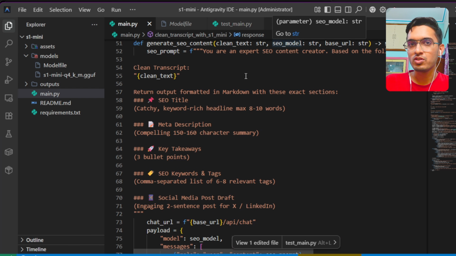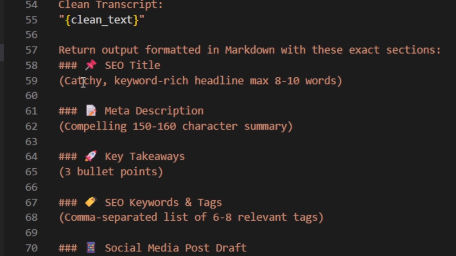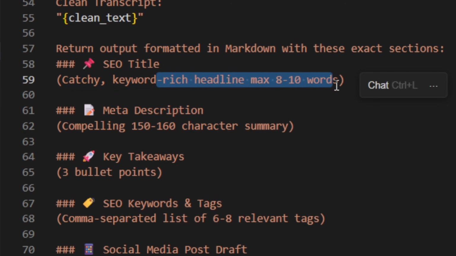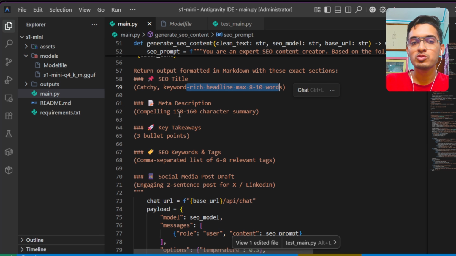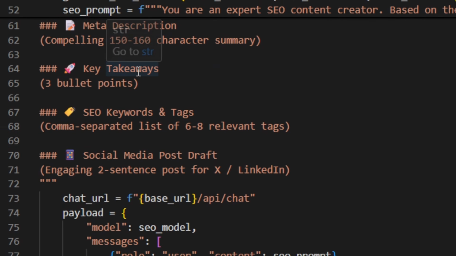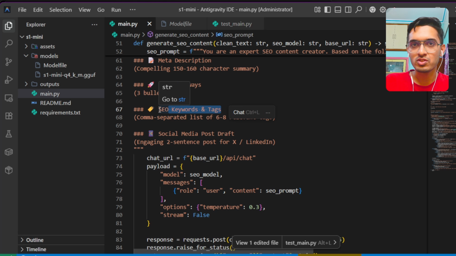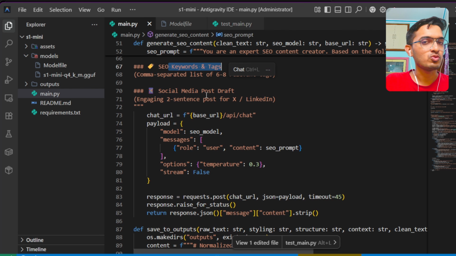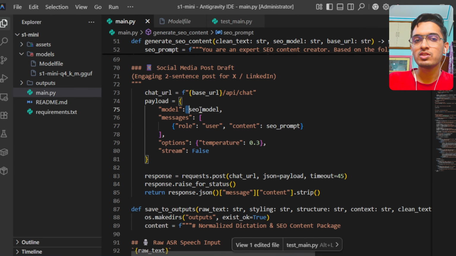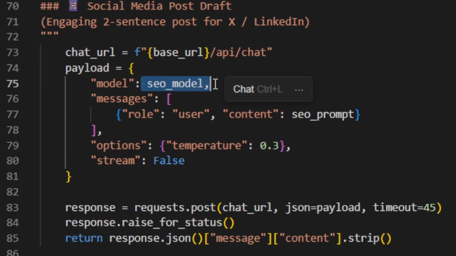the second SEO model will kick in, and it should give me the SEO title, a catchy, keyword-rich headline with max 8 to 10 words, then a description for my YouTube video with some 150 to 160 characters, the key takeaways of the video in strict 3 bullet points, then the keywords and tags list to hit all the SEO searches, and finally a social media post draft that I can directly post on my social media sites. And this request will be sent to the SEO model that the user is specifying in their UI.